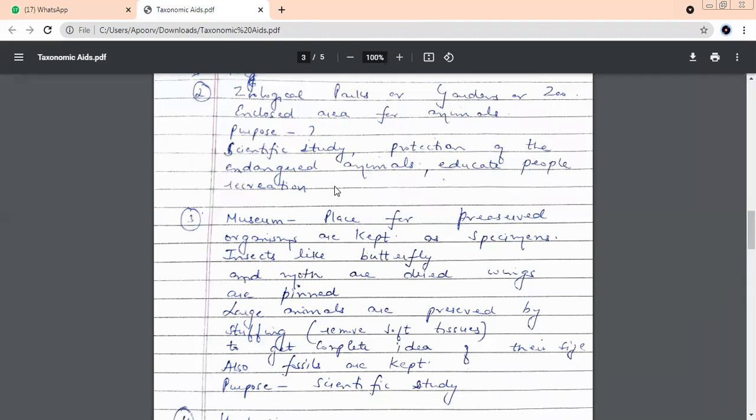The third one are museums. How many of you have gone to Corbett National Park? Jim Corbett, Ramnagar. I think we had a trip also. Did you visit the museum? Yes, ma'am. If you remember the museum that we have inside the park, there is a huge tiger there. And what tiger is it? You think it is the same tiger which is preserved for so many years?